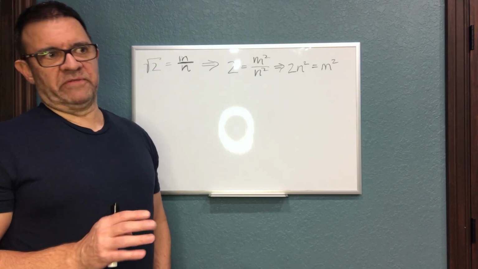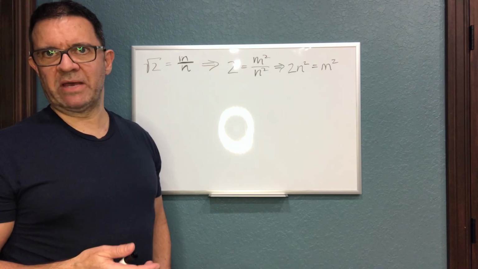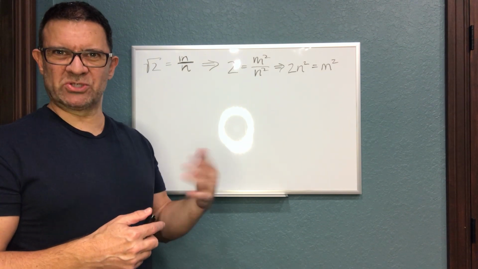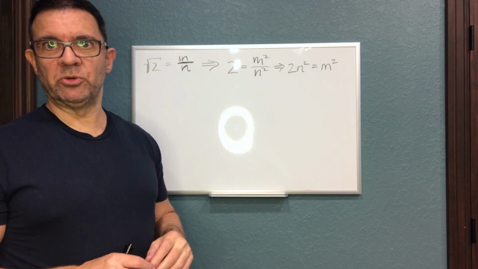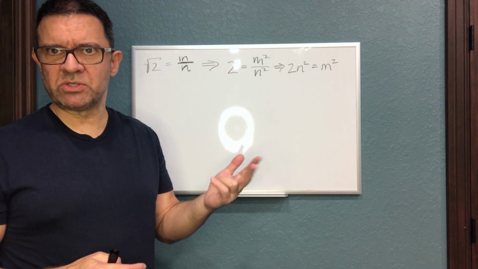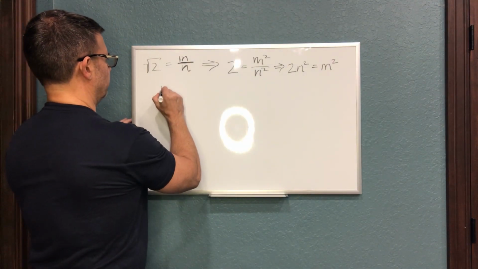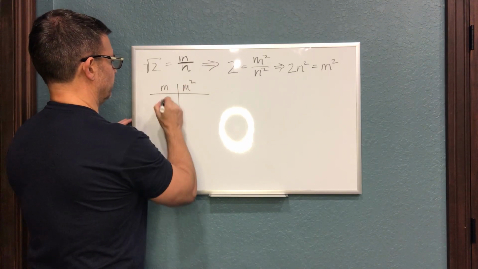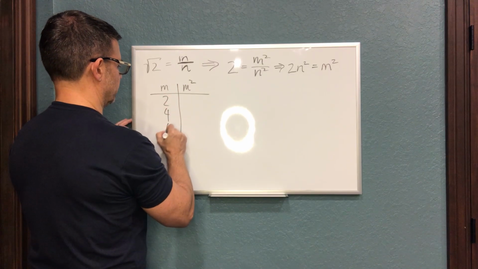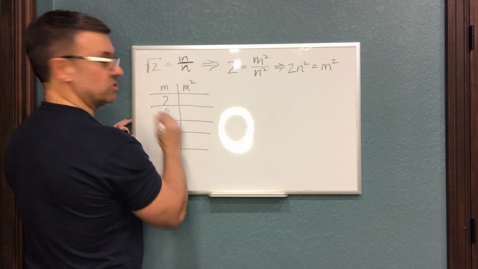The wrinkle in all of this, which I find quite fascinating, and which I'll show to you in a moment just by showing some examples, is that if m is even and you square it, you have to get something that I'll refer to as double even, meaning you can divide it by 2 at least twice. But let's go ahead and prove that. If we were to create a quick little table of m and m squared, and we just looked at some even numbers, 2, 4, 6, 8, right? Well, what's 2 squared?